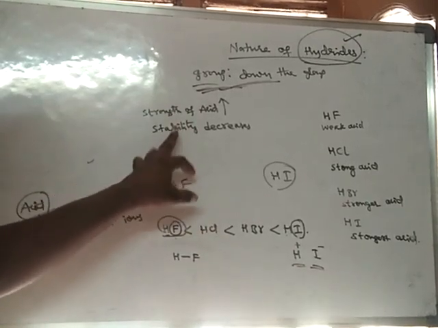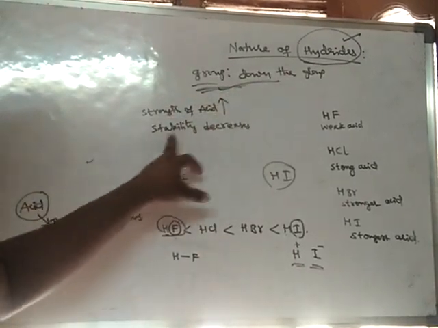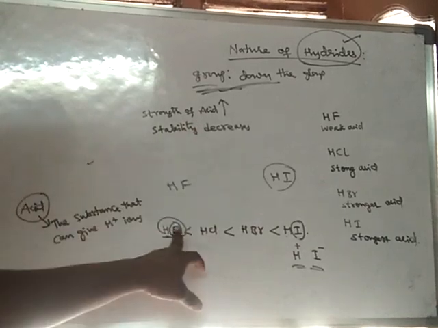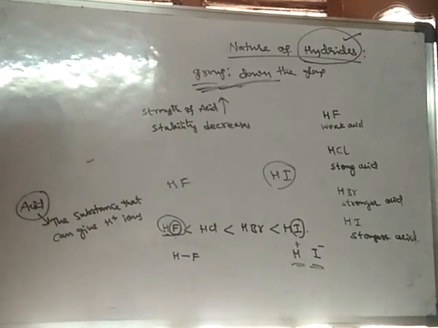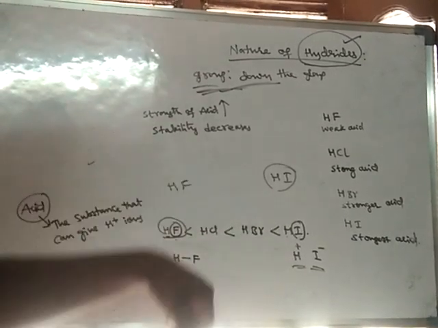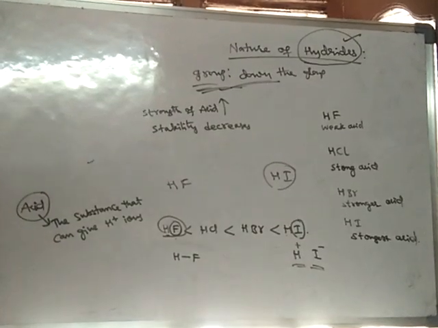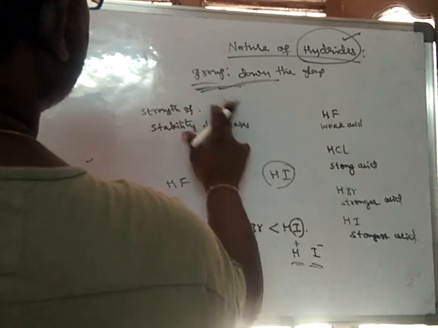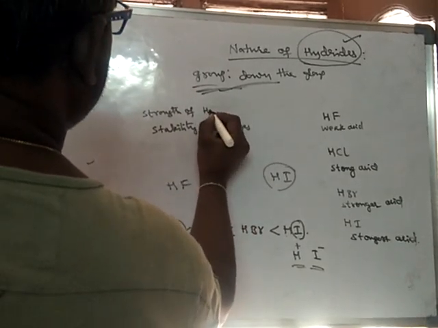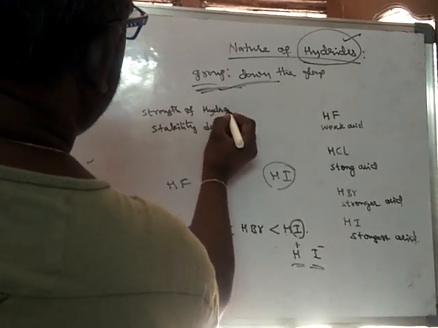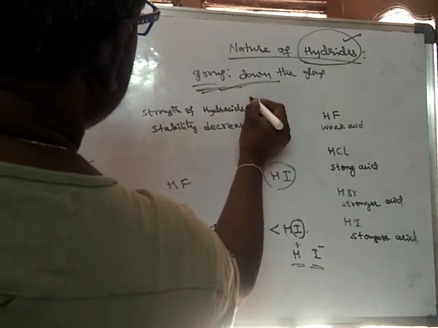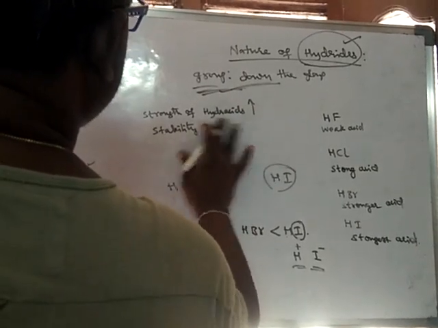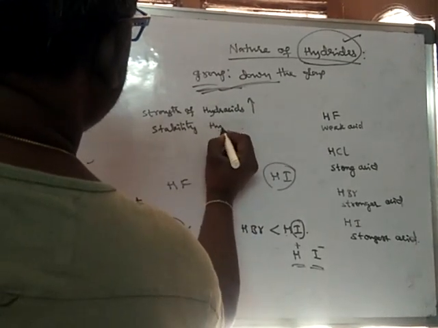Like this, stability of hydrides decreases down the group, whereas strength of hydracids increases down the group.